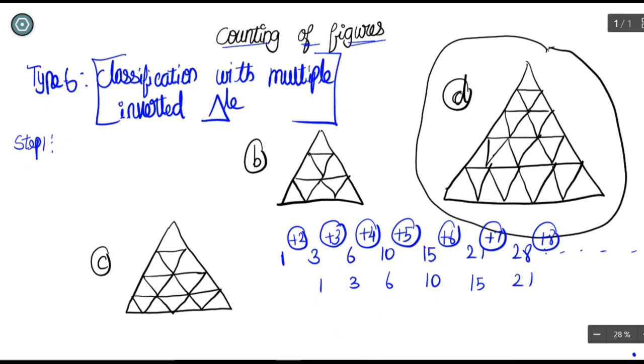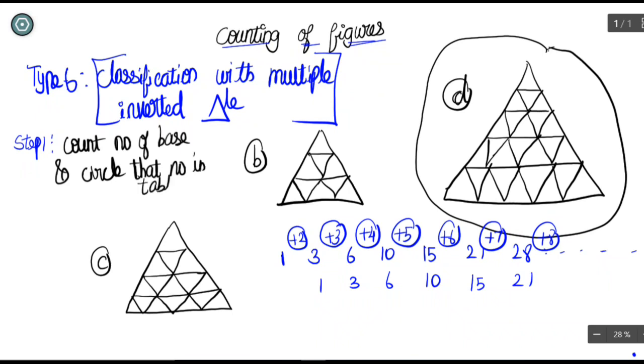So did you understand what I said? Count number of base is the first thing, and circle that many numbers in the table. That is the first step. So here you are going to count the number of bases available here. 1 base, 2 base and 3 base are available here. So you are going to count the 3 numbers.